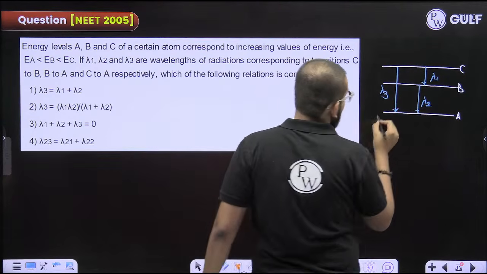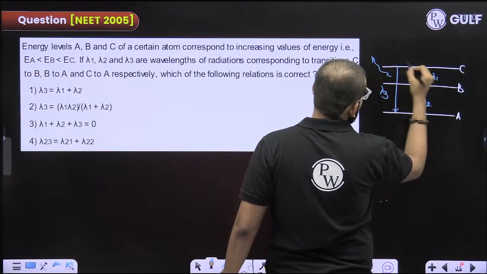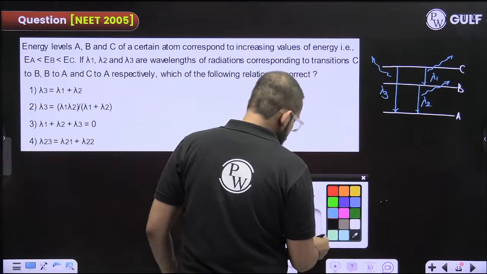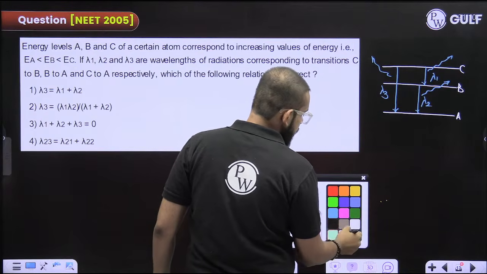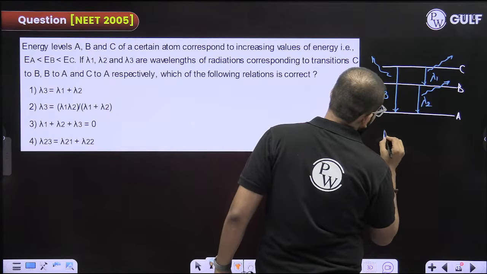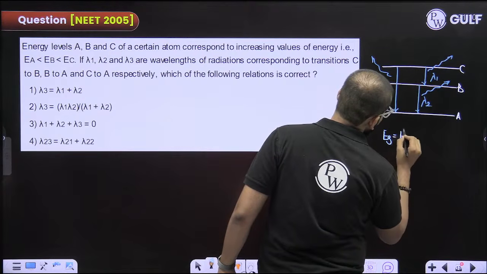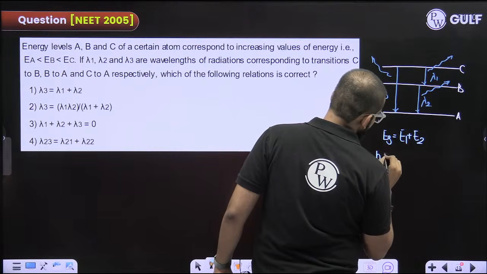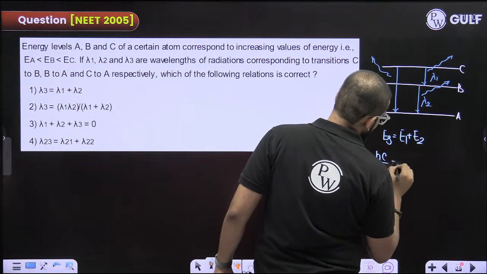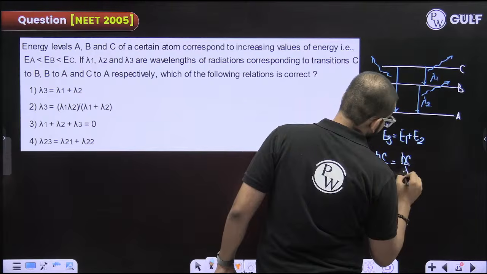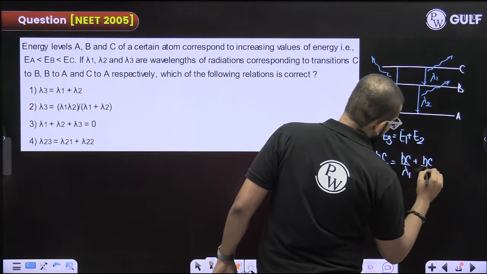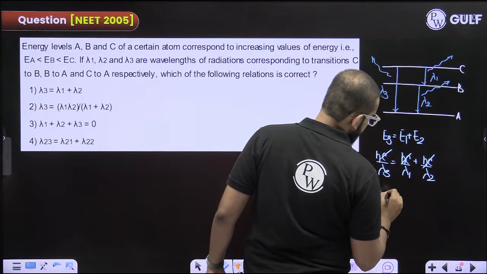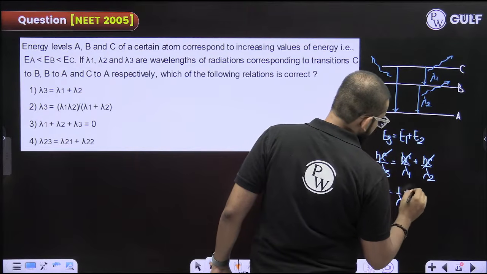So can I say that the energy of the photon released here will be equal to the energy of the photon of this plus this? Can I say this? The answer is yes. है ना? So E3 is equal to E1 plus E2. Energy is hc by lambda, hc by lambda 1, hc by lambda 2. hc you will take common and it will get cancelled out. 1 by lambda 3 is equal to 1 by lambda 1 plus 1 by lambda 2.